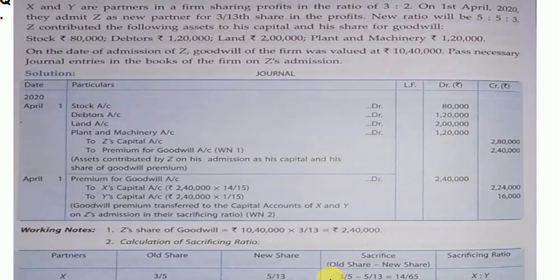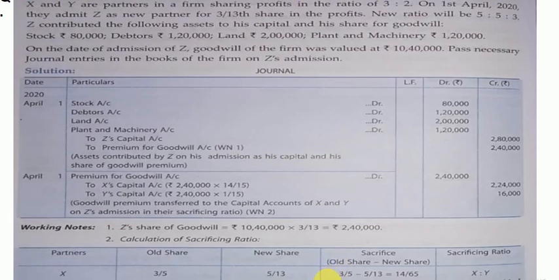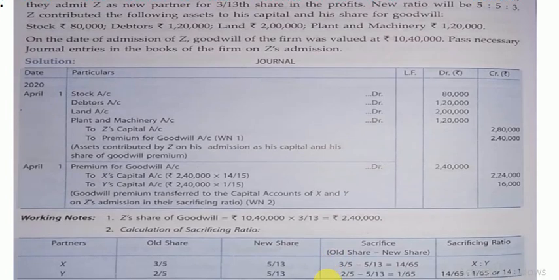So this premium was not directly given in the question, it has to be calculated, and here is the table for old share, new share, sacrificing share, and the sacrificing ratio between X and Y stands at 14:1, in which the premium for goodwill is credited among X and Y.